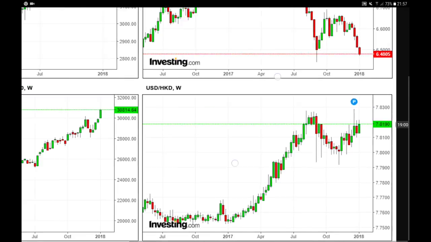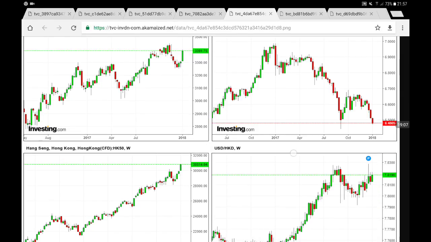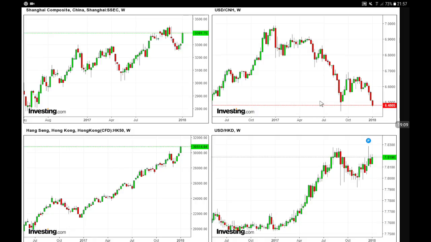And if you can see, these two currency pairs are inverted. So you see the US dollar versus the Chinese yuan being bearish, and over here you have the US dollar versus the Hong Kong dollar bullish. So that's an easy trade, that's free money over here.